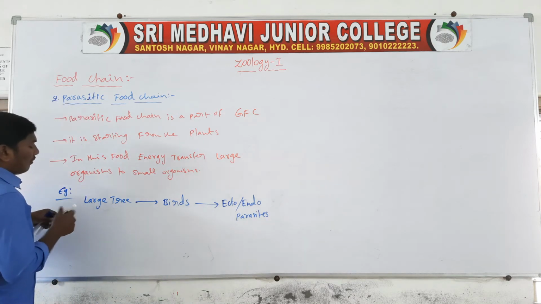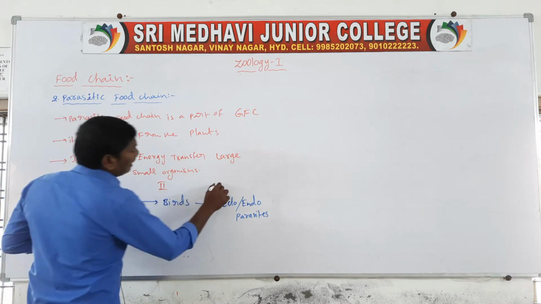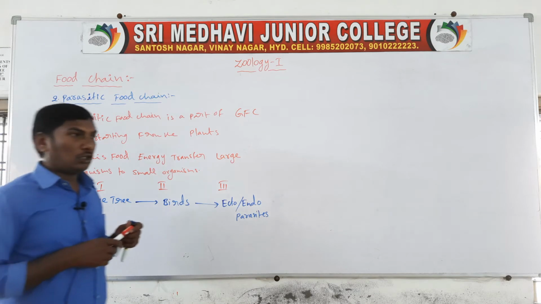These are the first trophic level, the second trophic level, and the third trophic level.